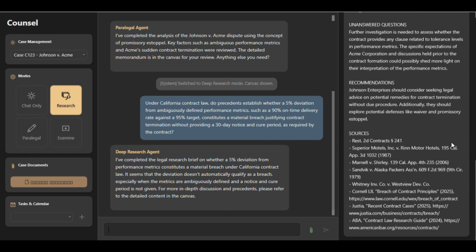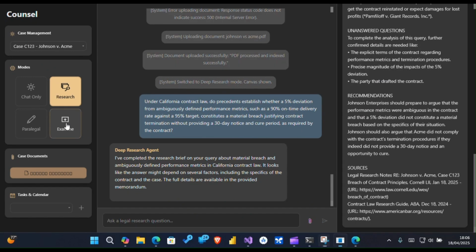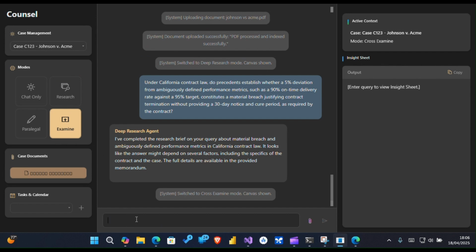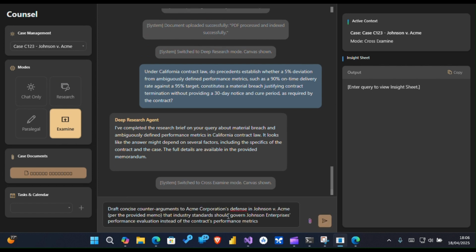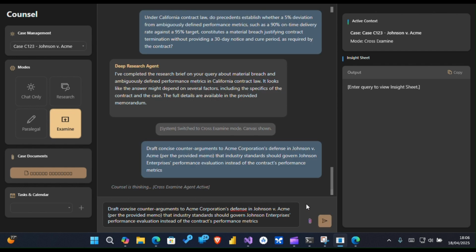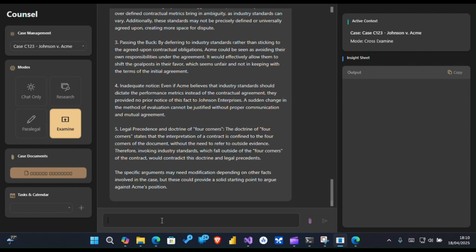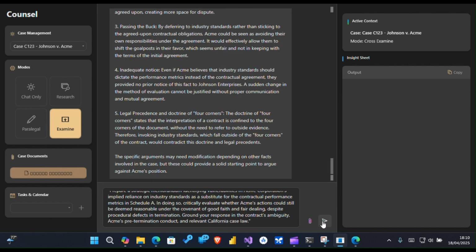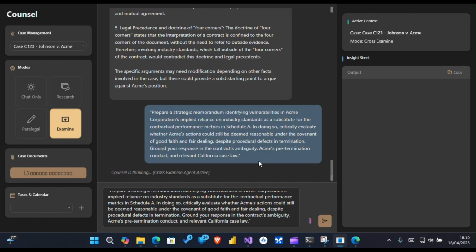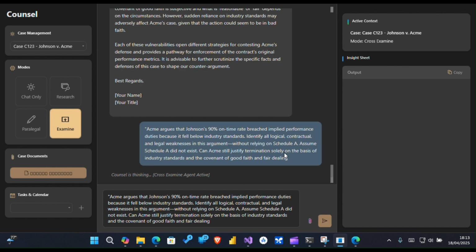Let's move on to cross-examine mode. I'll switch modes and type, draft counter-arguments to Acme's defense that industry standards should govern performance evaluation. Now, the agent activates the Examine plugin to combine document context with legal reasoning. It then produces these strategic arguments which appear in the canvas.